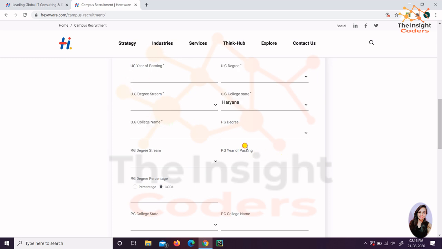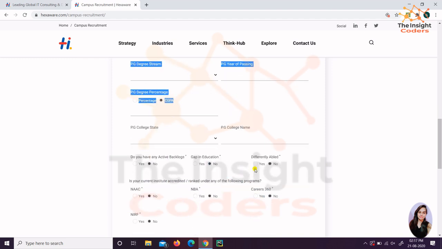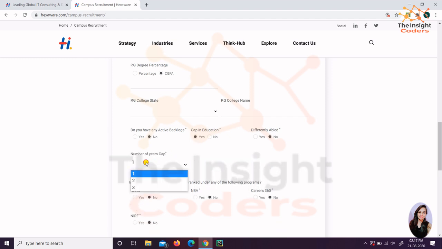If anyone is from MCA, then you should go for PG also, okay? Postgraduate. So you can just select MCA and the stream, the year of passing, the details of that. See, it does not have a star. If you are a student of BTech, then you need not give these PG details, right? Then the active backlogs. So just be honest while filling this form, because you must be very, very honest, right? Then what is the education gap? If you press yes, then you have to also tell whether it's 1, 2, 3 or how much it is, okay? So you just have to fill that.